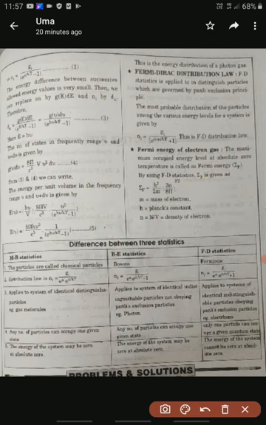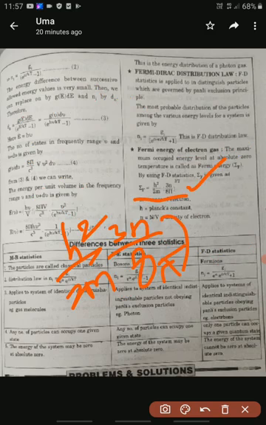So this formula is very, very important for PG entrance exams. EF is equal to h square by 2m, times (3n by 8 pi) whole power 3 by 2. Okay, h square by 2m. So this is the formula for Fermi energy. This formula is very, very important for PG entrance, and also useful for CSIR entrance exams. h square by 2m, (3n by 8 pi) whole power 3 by 2.